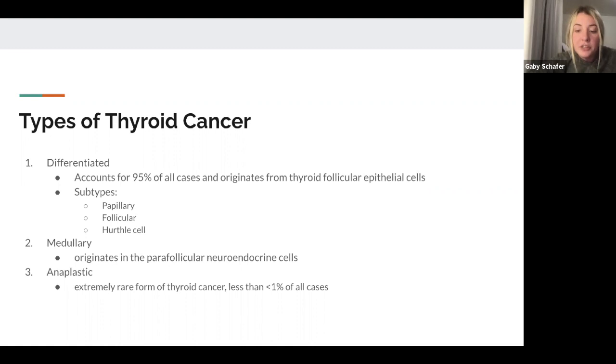Another interesting factor of anaplastic thyroid cancer is that it can either occur with another type of thyroid cancer or it can occur alone. Patients with this type of thyroid cancer are often referred to a center with expertise in treating it.